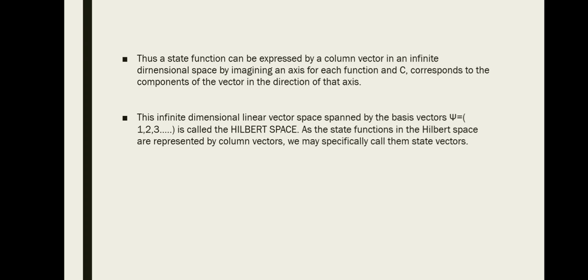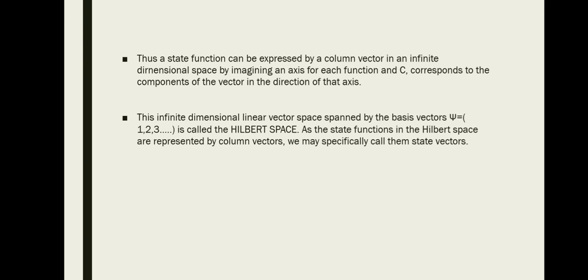We are performing certain operations in this Hilbert space. We are expressing each state function in the form of a column vector for infinite dimensional space, which means we are expressing certain wave functions in infinite dimensional space. For each state function we are considering an axis, and we are representing it in the form of complex numbers. In these complex numbers, the components of that particular vector correspond to the direction of that axis. Suppose we consider a complex number, for example a plus ib.